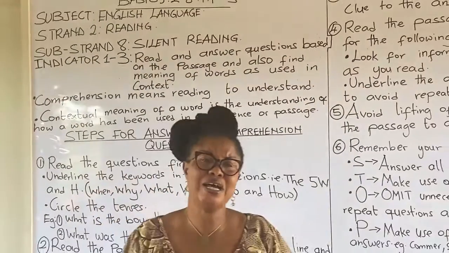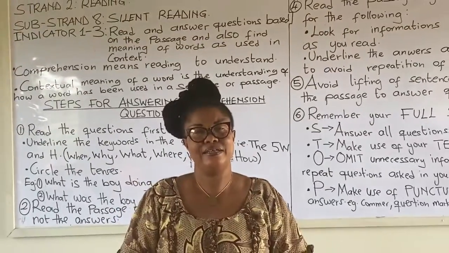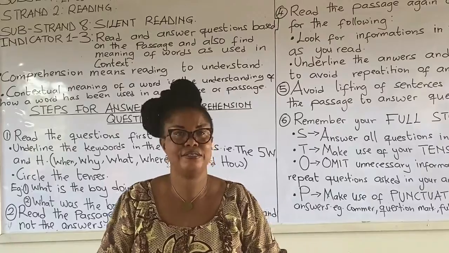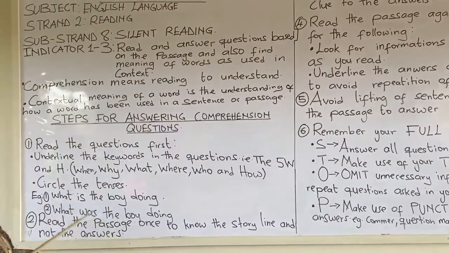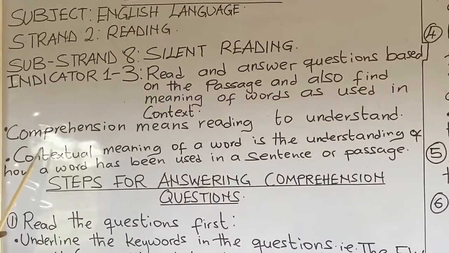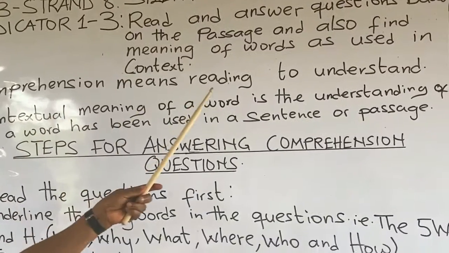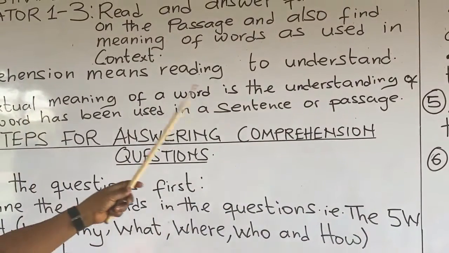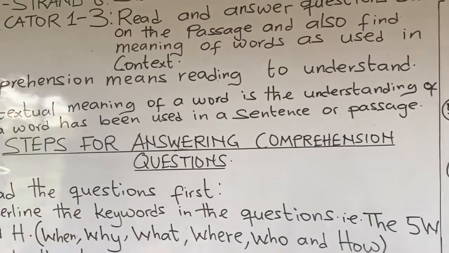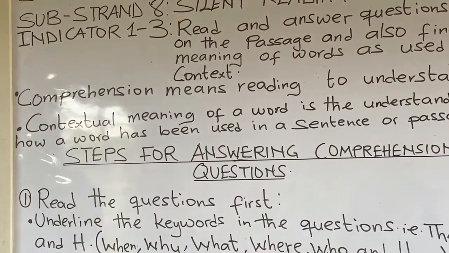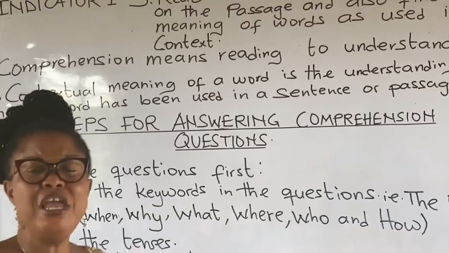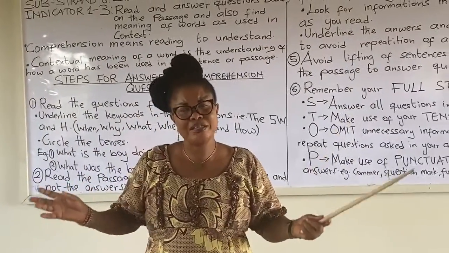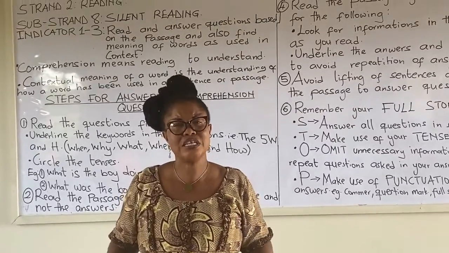Now, we are going to look at the two key words here, comprehension and context. Now, what is comprehension? Comprehension means reading to understand. Now, when we talk about contextual meaning of words or words used in context, let's look at what it means.